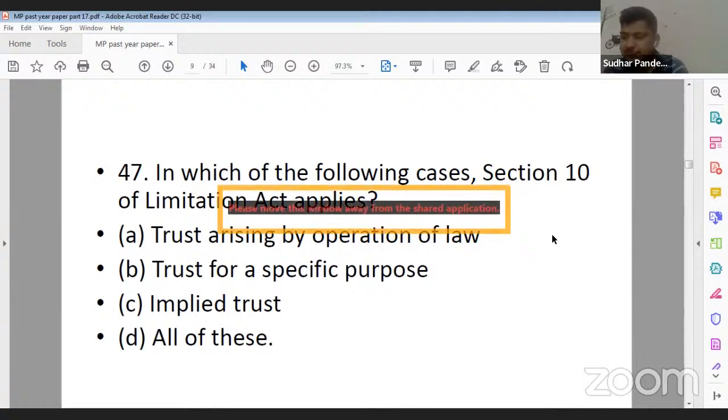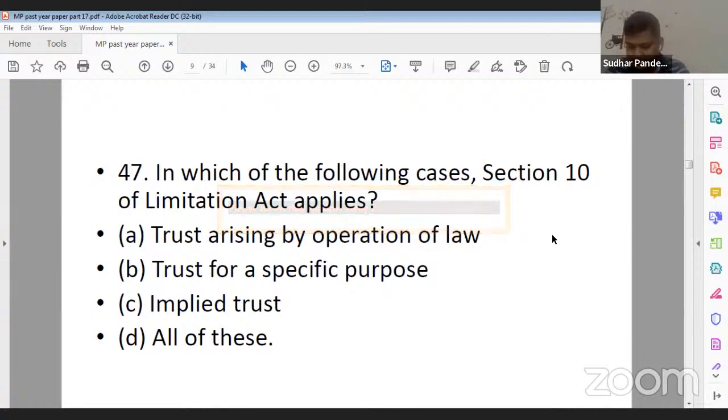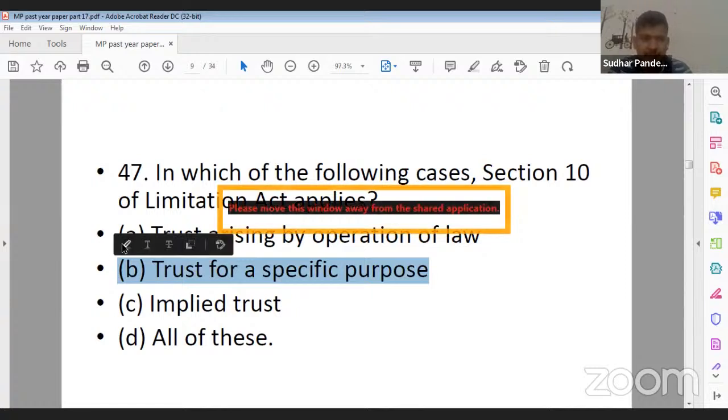This is the question from Limitation Act. So if you people have followed section 10 of Limitation Act, you can easily answer this particular question. 47. Section 10 of Limitation Act applies for trust arising by operation of law, trust for a specific purpose, implied trust, and all of these. So 47, what should be the correct answer? Yes. Question number 47, what should be the ideal answer? For 47, B is the correct answer. B for Bangalore. That is trust for a specific purpose. Only for that, section 10 is applicable.